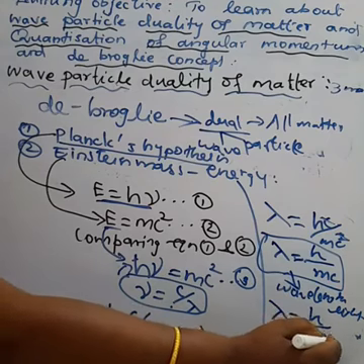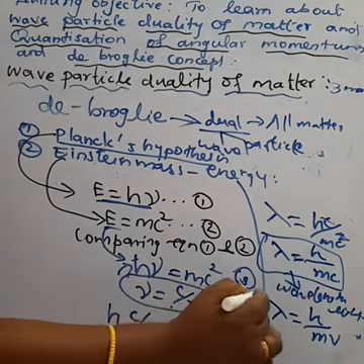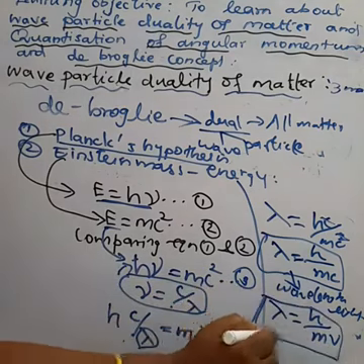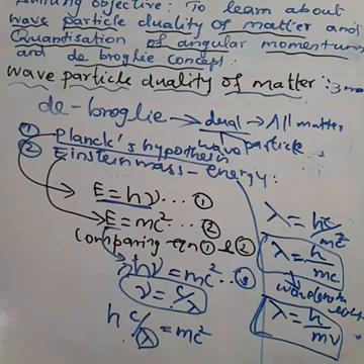Using this formula, we can measure the wavelength of the particle. But only for a very small particle can we measure the wavelength. The particle of matter should be very small compared to the size of the atom, then only can we measure its wavelength.